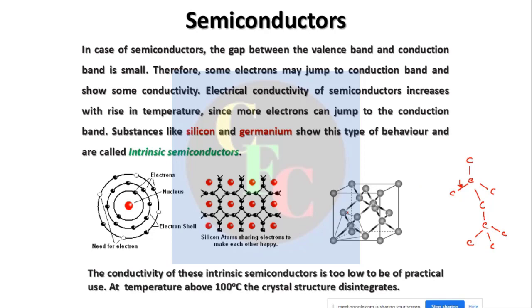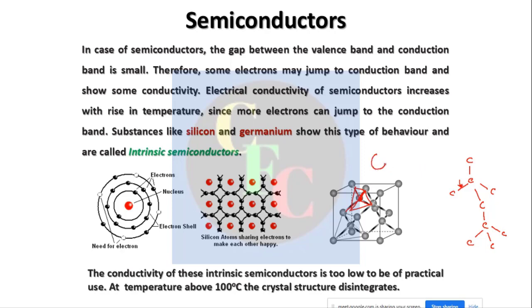So silicon, being in the same group just below carbon, also has the same type of structure. See, if you identify the tetrahedrons here, these are the tetrahedrons of silicon. Now silicon is larger than carbon.